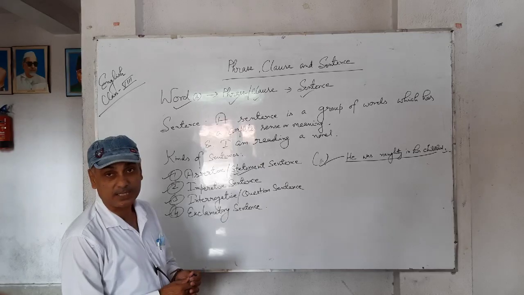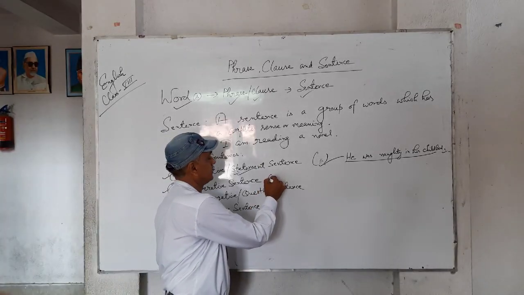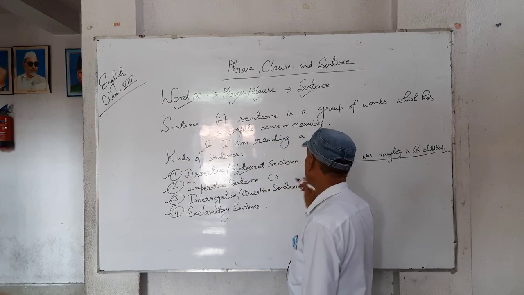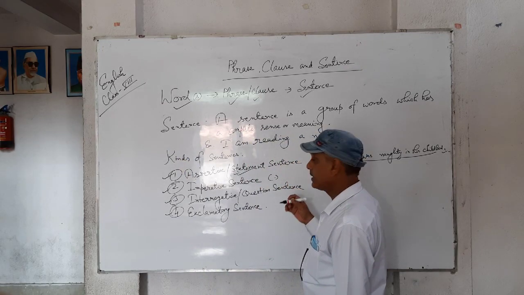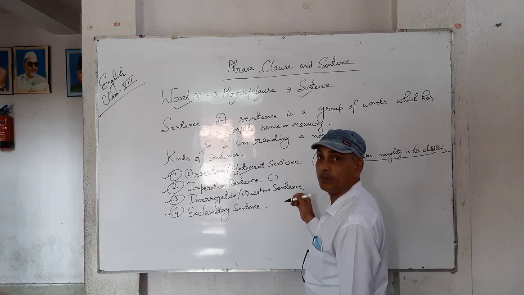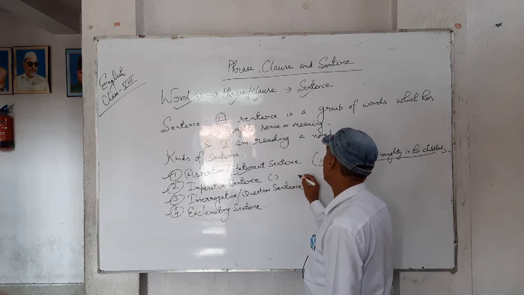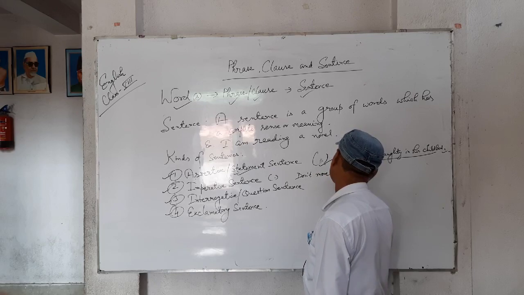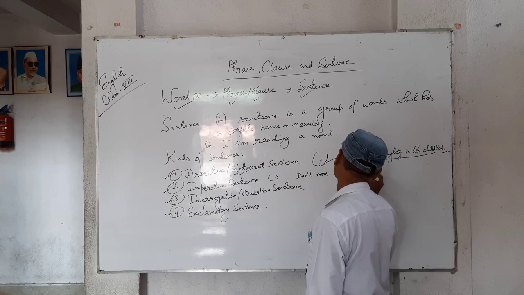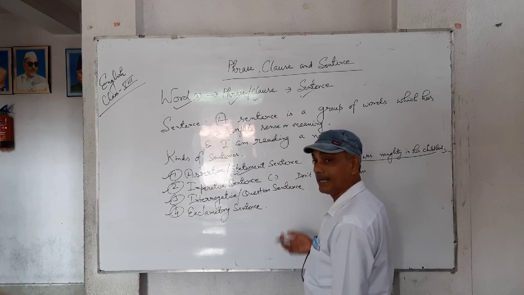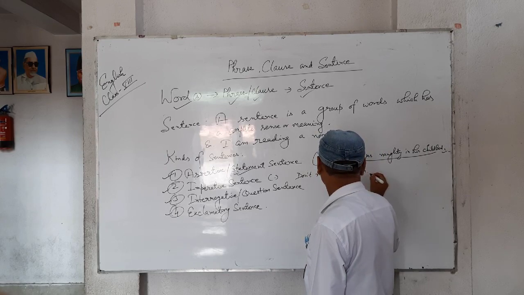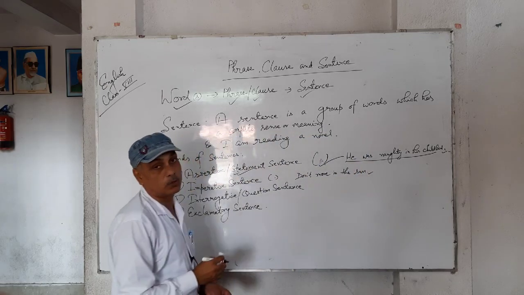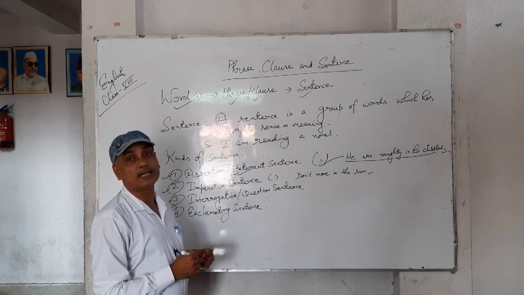It also ends with a full stop. Go there, come here, sit down, please give me your pen. Request, advice: don't move in the sun. Sit down, stand up, and ends with a full stop. These types of sentences are called imperative sentences.